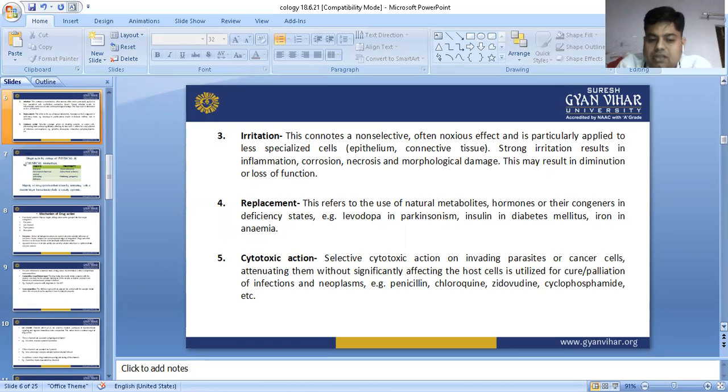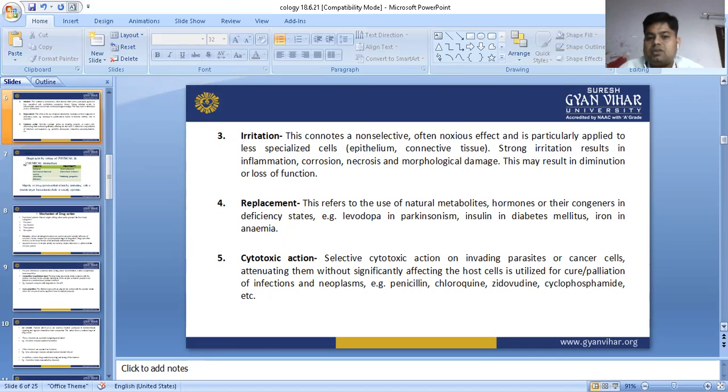Cytotoxic action. In cytotoxic action, selective cytotoxic action on invading parasites or cancer cells, attenuating them without significantly affecting the host cells, is utilized for cure or palliation of infection and neoplasm. It means that in cytotoxic action, parasitic substances or cancerous cells are unable to perform their normal growth.